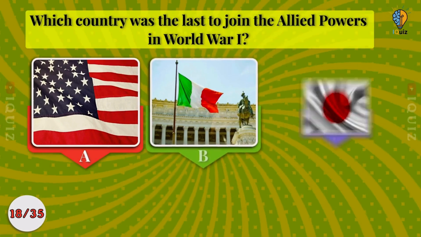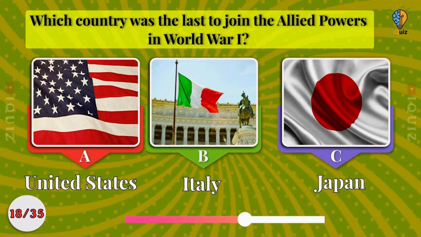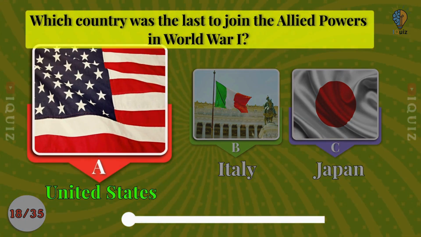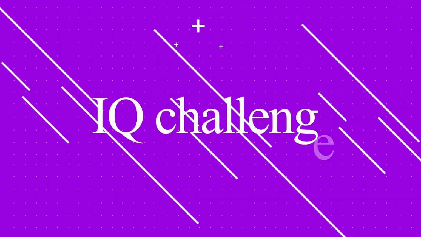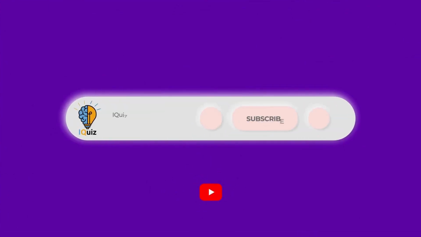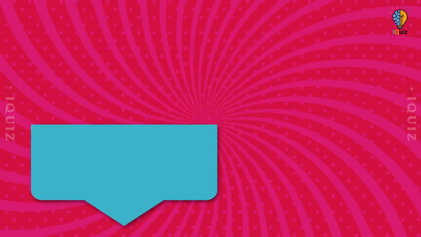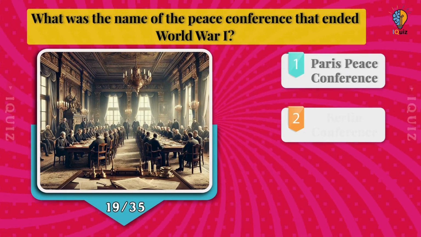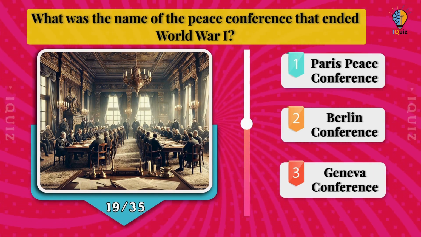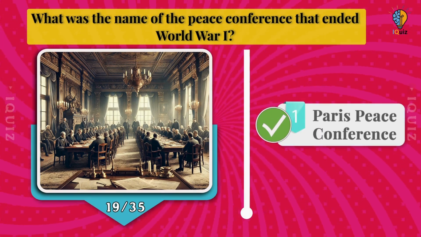Which country was the last to join the Allied powers in World War I? United States, Italy, Japan. United States. What was the name of the peace conference that ended World War I? Paris Peace Conference, Berlin Conference, or Geneva Conference? Paris Peace Conference.